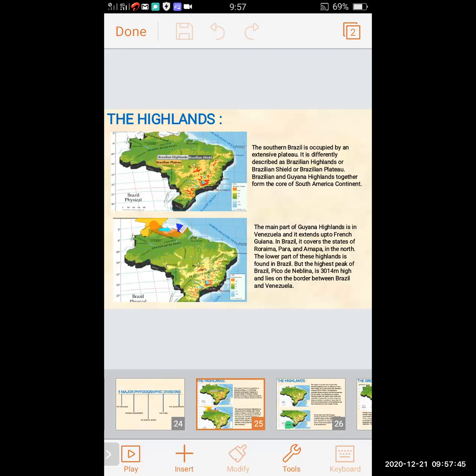Southern Brazil is occupied by extensive plateaus, differently described as Brazilian highland, Brazilian shield, or Brazilian plateau. The Brazilian and Guiana highlands together form the core of the South America continent.